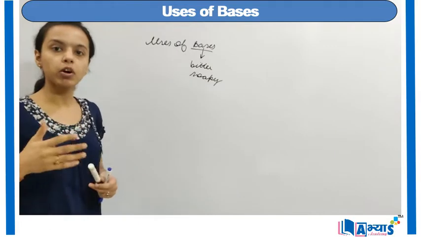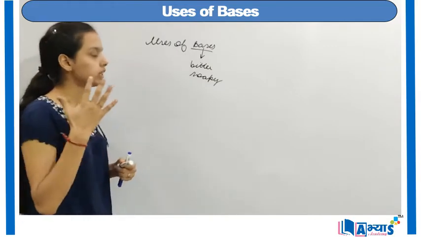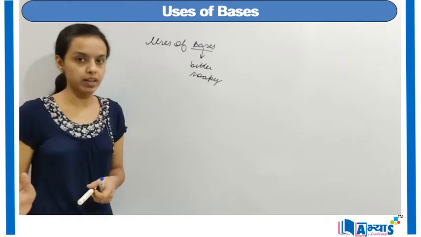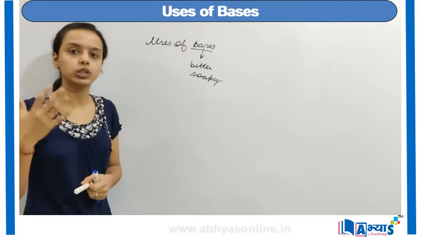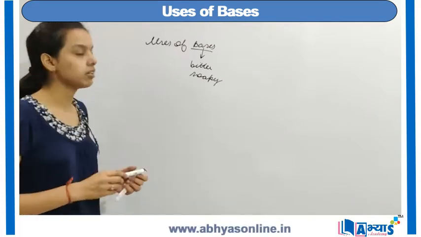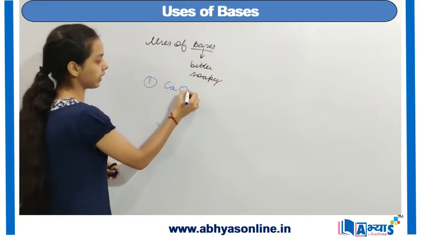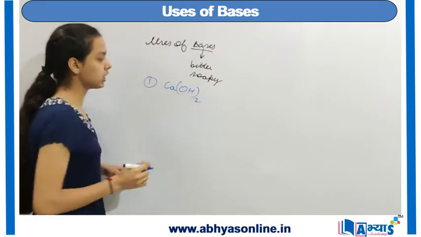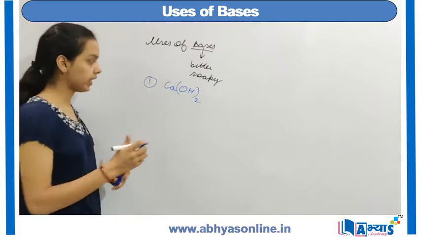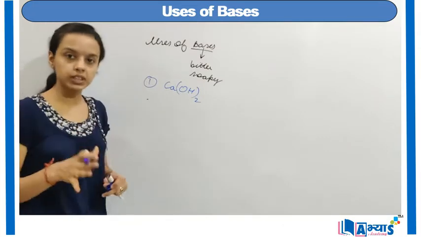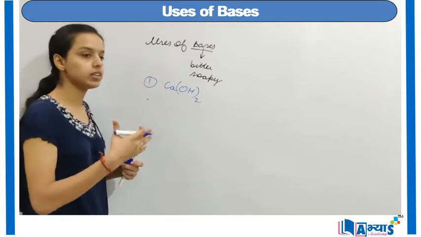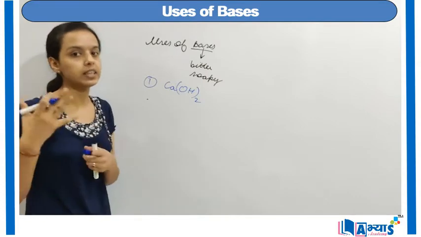So when we talk about different bases, let us take important bases one by one, and we will discuss the important uses of that base. So let us take the first base, and that is the base of calcium hydroxide. This is the chemical formula of calcium hydroxide, and the most important use of calcium hydroxide is in neutralizing the acidity in the soil.